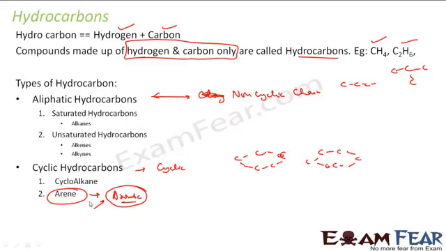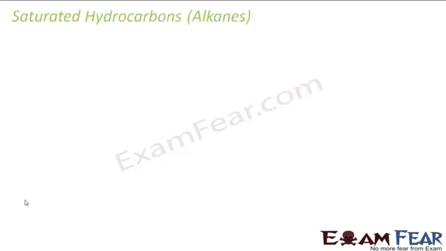So you can leave this now. Just understand that we have aliphatic, where we have non-cyclic chains, long chains. In that I have saturated and unsaturated. For saturated I have alkanes, for unsaturated I have alkenes and alkynes. In cyclic hydrocarbons I have cycloalkanes, that is, you can say saturated, and arenes, that is unsaturated. Right. So we'll study more detail for all this.